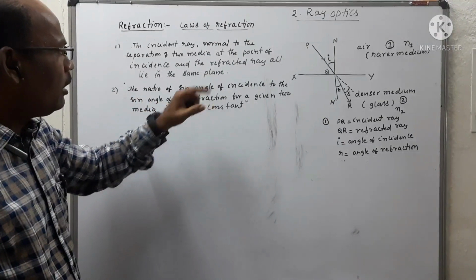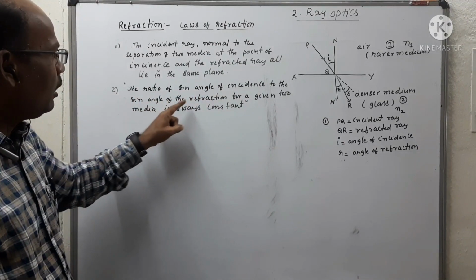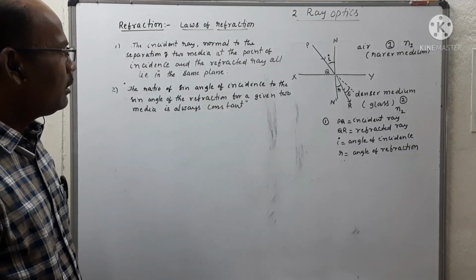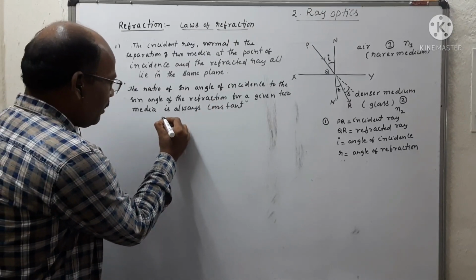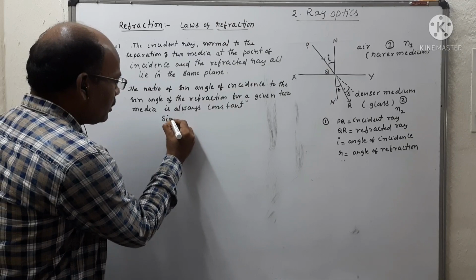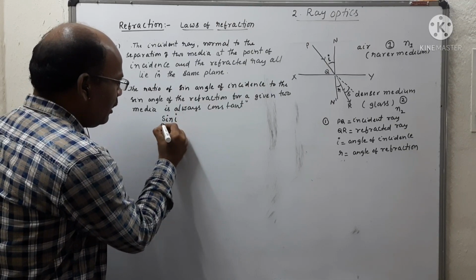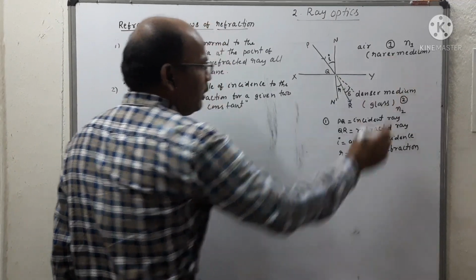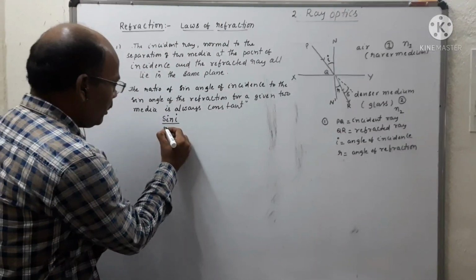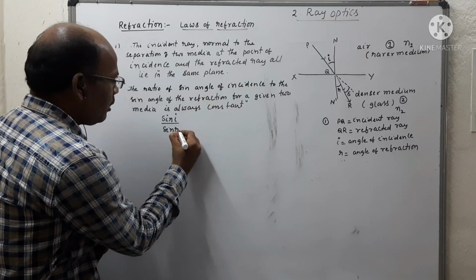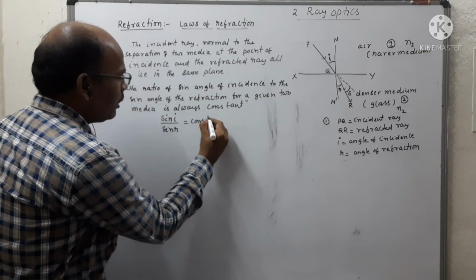So this is the second law of refraction. The ratio of sine angle of incidence to the sine angle of refraction for a given two media is always constant. Mathematically, sin i in the rarer medium and sin r in the denser medium, sin i by sin r, is always constant.